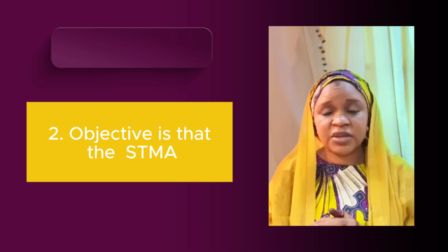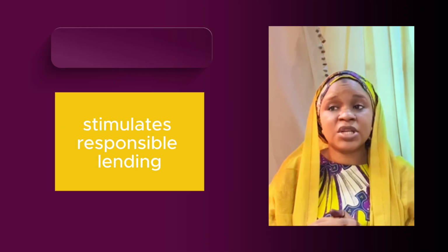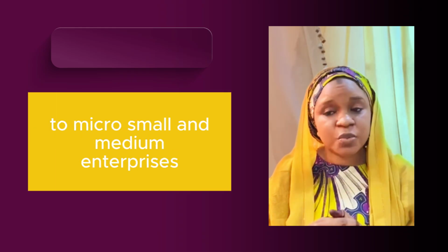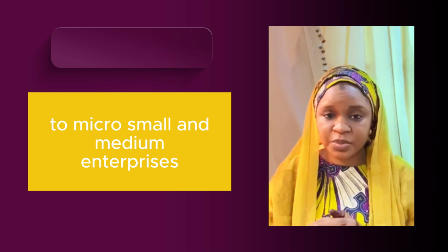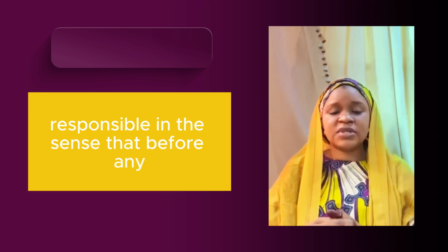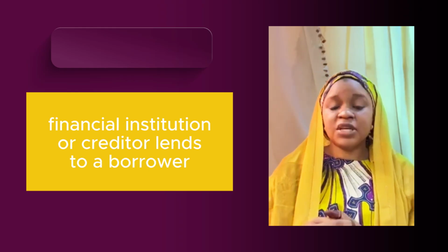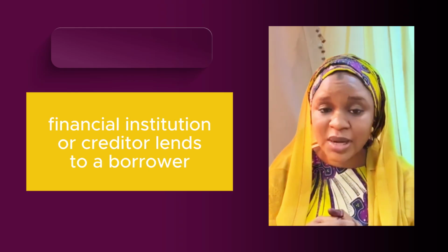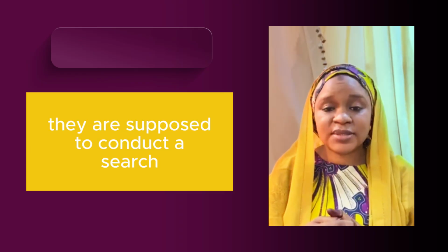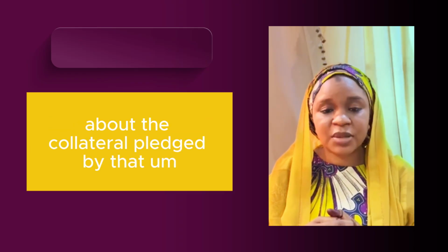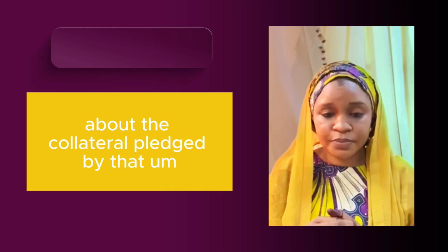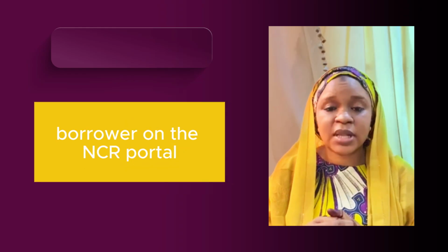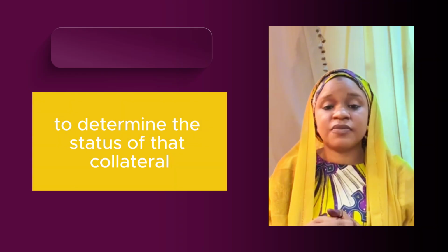The second objective is that the SCMA stimulates responsible lending to micro, small, and medium enterprises. Responsible in the sense that before any financial institution or creditor lends to a borrower, they are supposed to conduct a search about the collateral pledged by that borrower on the NCR portal to determine the status of that collateral.